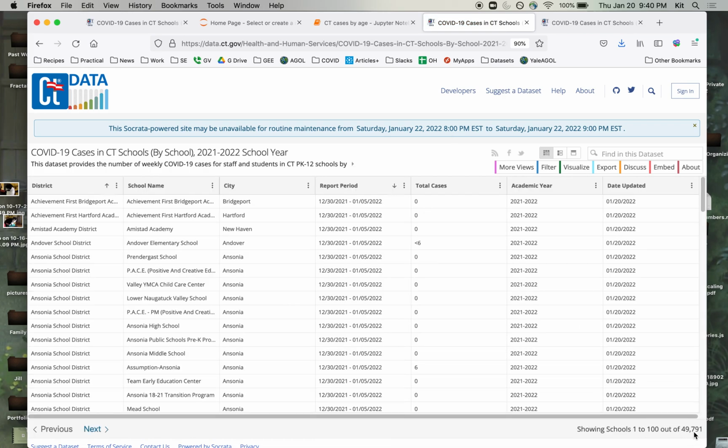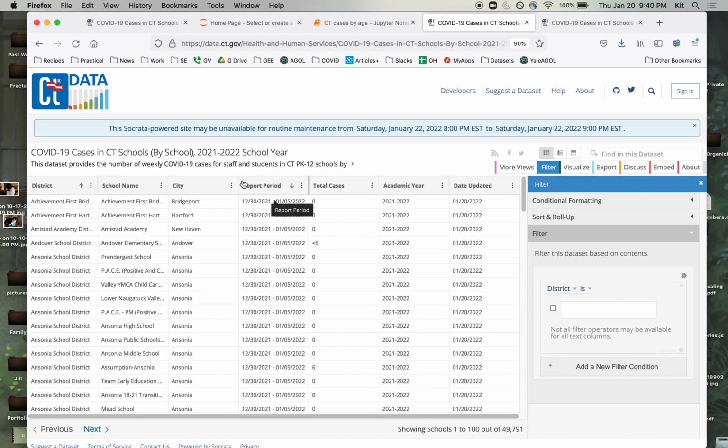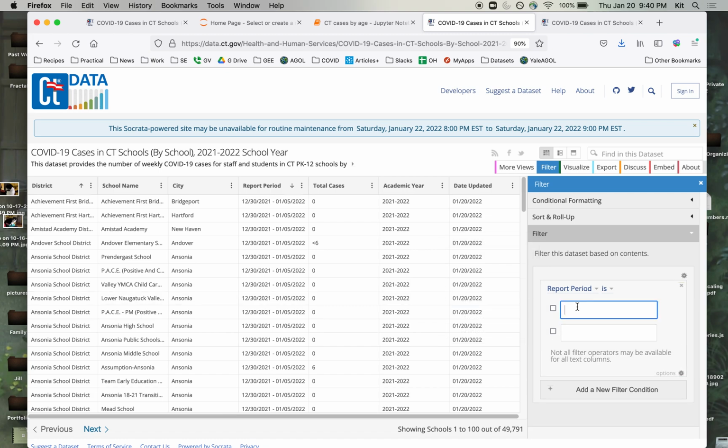There are almost 50,000 records in this table, which is really too much to just go through with your eyes. So we want to narrow this down by report period to the current week. And the week always ends on a Wednesday. So there's a filter tool here. You can go to filter and add a filter condition. I want the report period, this middle column, so I can change this to report period, is, and now we have to figure out what the prior week was.